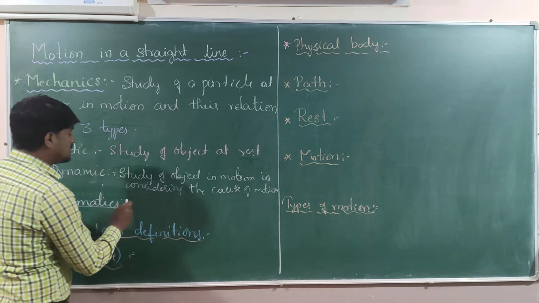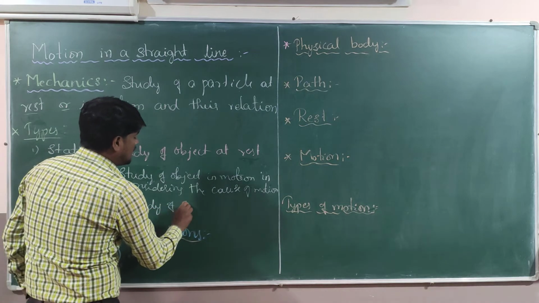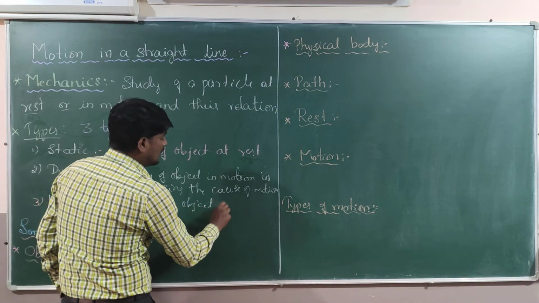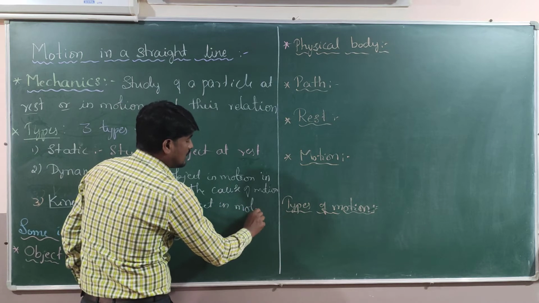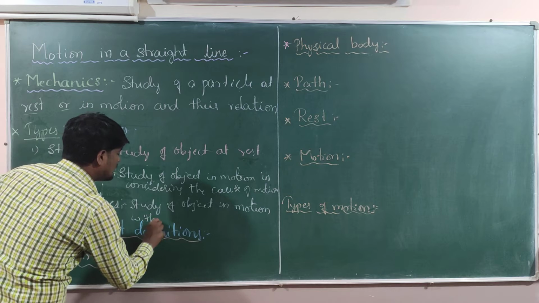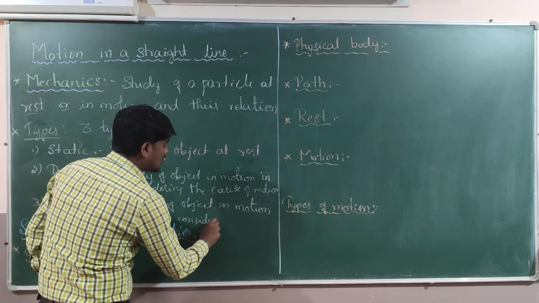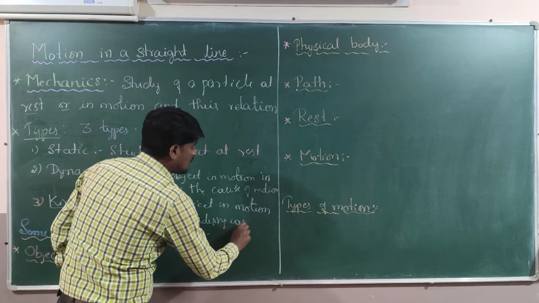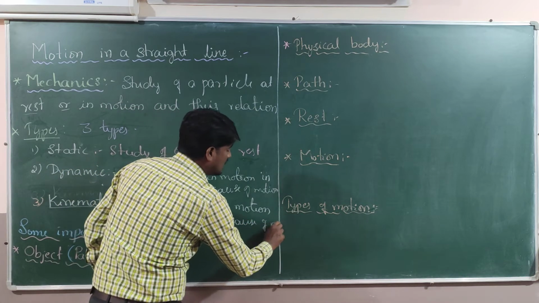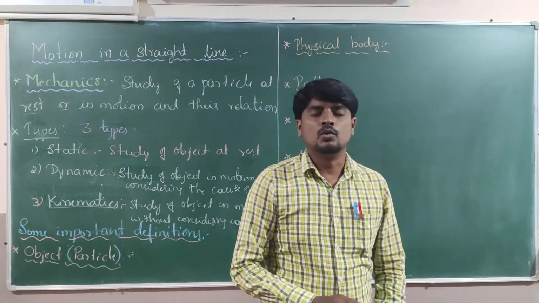The meaning of kinematics is again the study of the object in motion, and it is very important, without considering the cause of motion. So we are not considering the cause of motion.